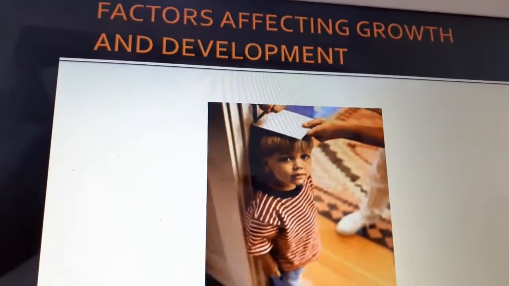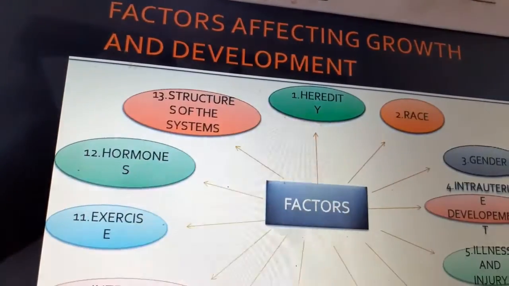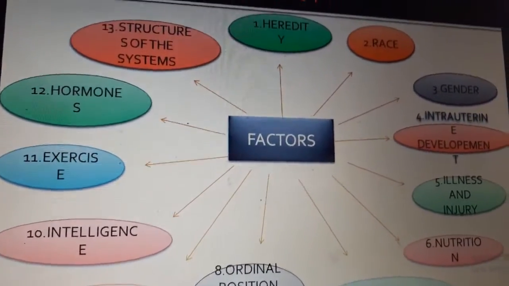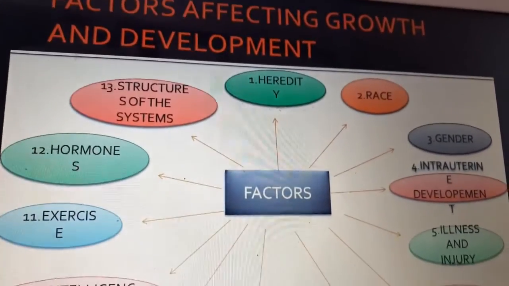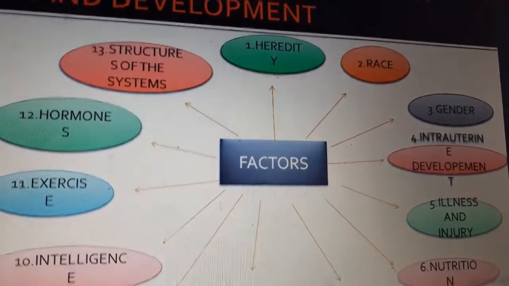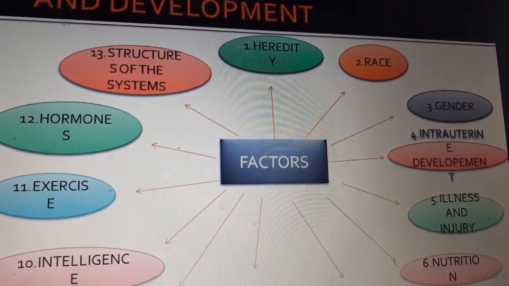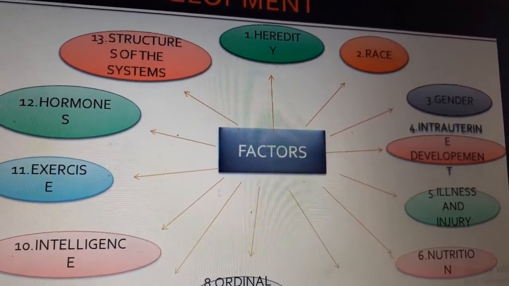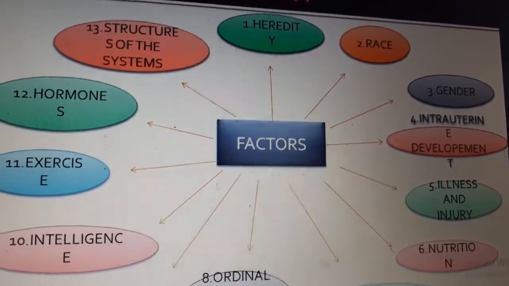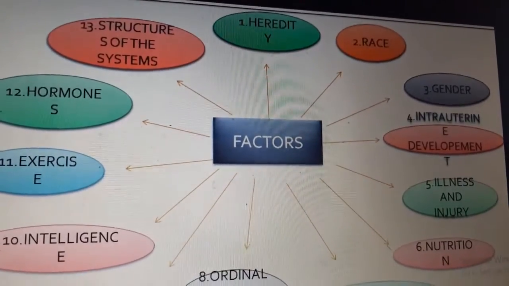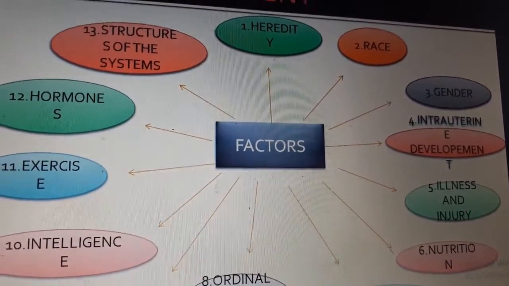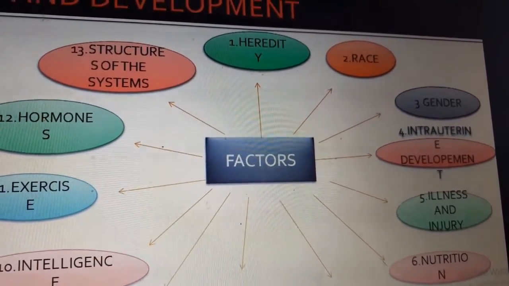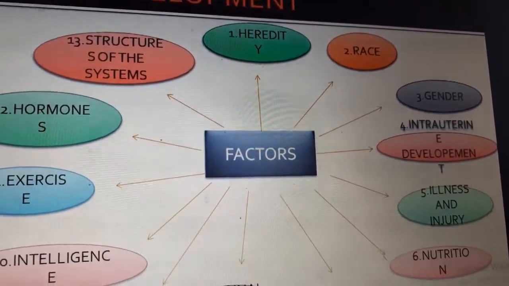Now there are some factors affecting growth and development. Some of the factors are as follows. There are totally 13 factors that affect growth and development. Number 1 is heredity. Heredity influences growth to a greater extent. Suppose the height of my father or my mother influences my height. In a similar way, if any child has a certain height or weight, it depends upon the genetic inheritance from their parents.